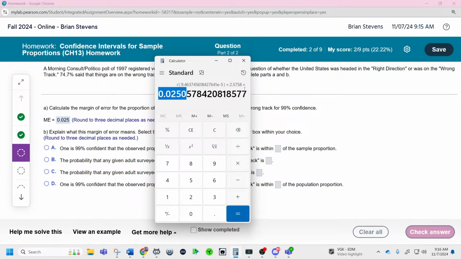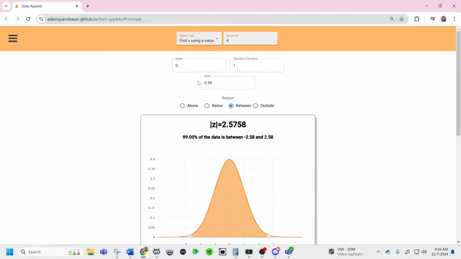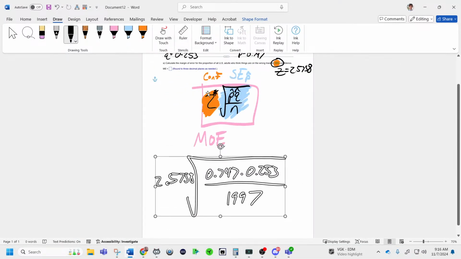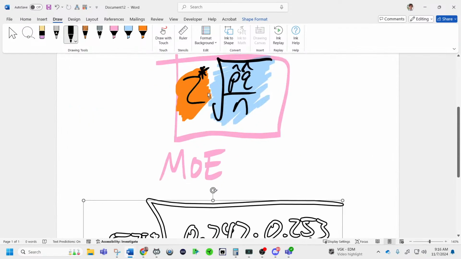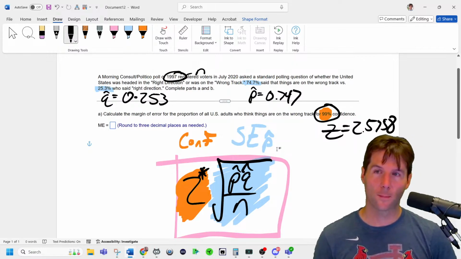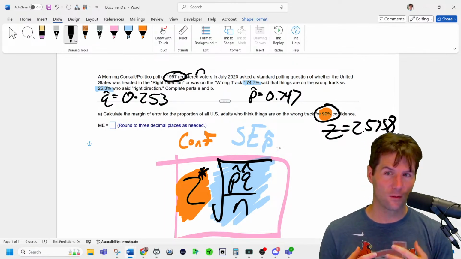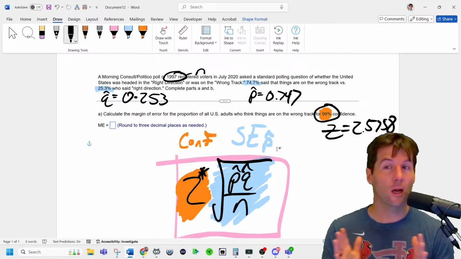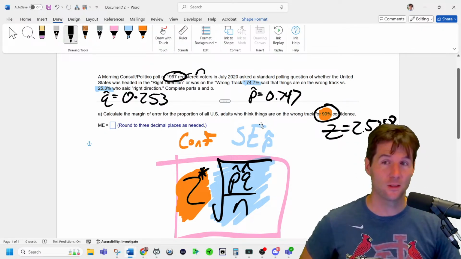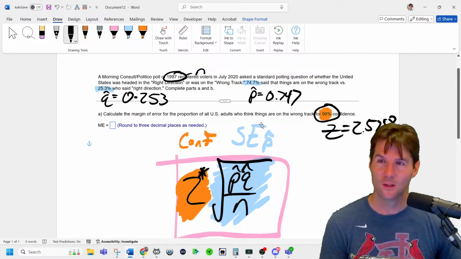Nice and neat. So we put in the applet whatever the confidence is. Yes, you put into the applet your level of confidence. I am 99% confident. That gives you the z-score right here. So then the z-score is used in the equation right there because the z-score is relative to the level of confidence. And look at the color coding right here, where the z-score dictates how confident we are, or rather how confident we are dictates the z-score. So when I say I'm 99% confident, the relative z-score is 2.5758 because it covers 99% of the middle of the curve. So p hat and q hat are independent of what z is, as is n. Good questions right there.